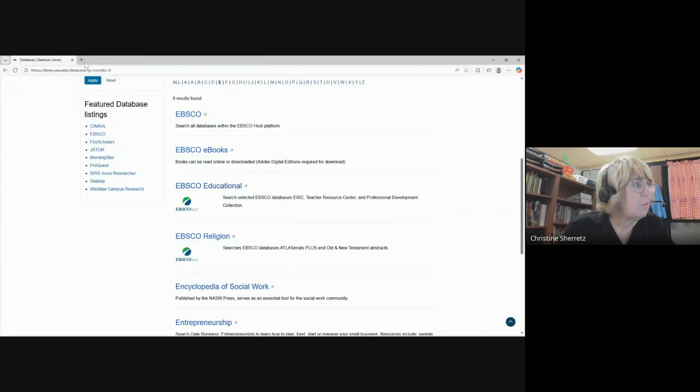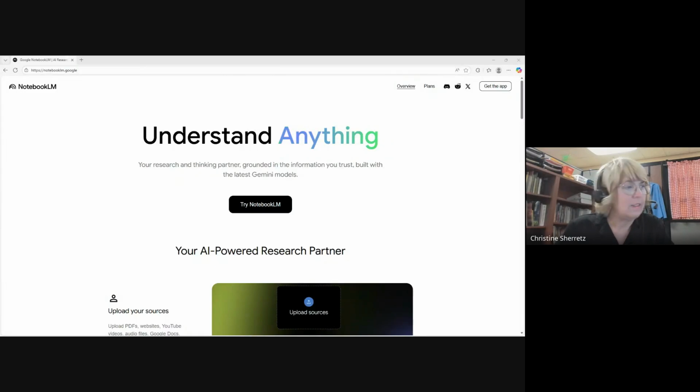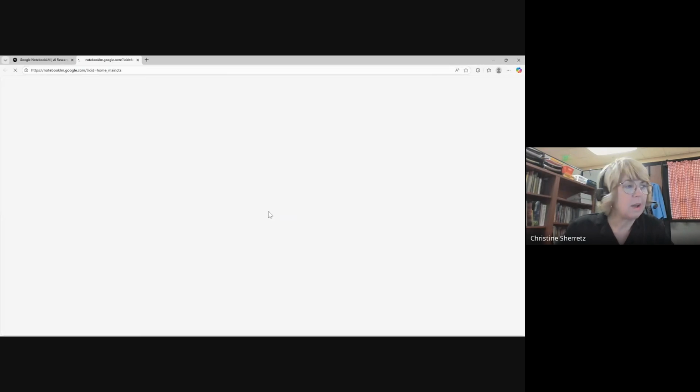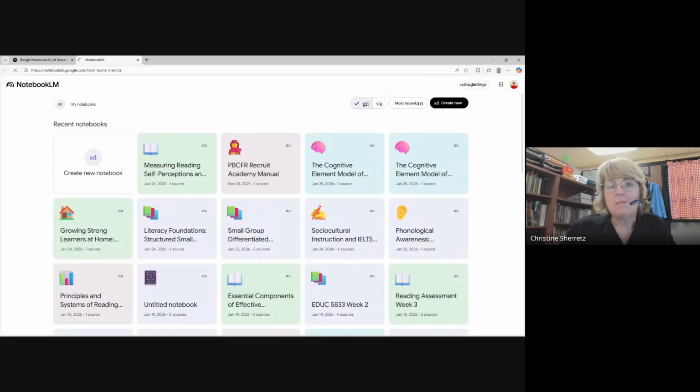Now, the other thing I wanted to show you is a tool that we have called Google LM Notebook. Now, I have to be careful about this, because I don't want to let the genie out of the bag here with AI. I want to make it very clear about some things. You are not allowed to use AI for papers, to write your papers, but I did say that AI was allowed if you wanted to get ideas. That was perfectly okay to use AI for those purposes.